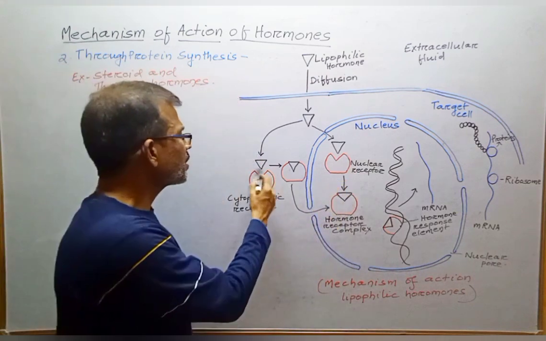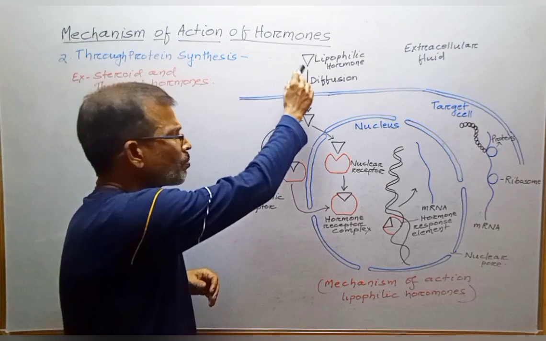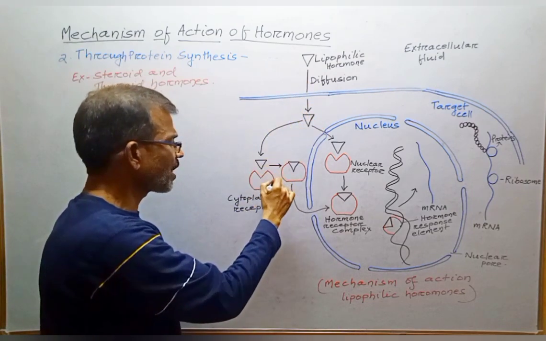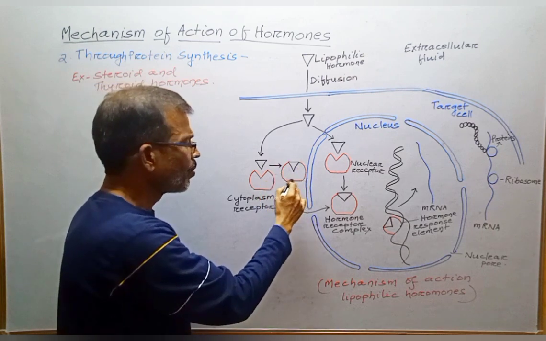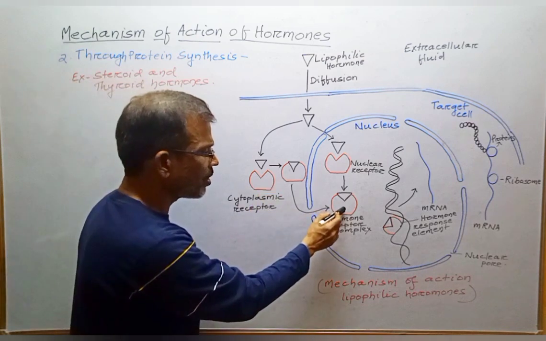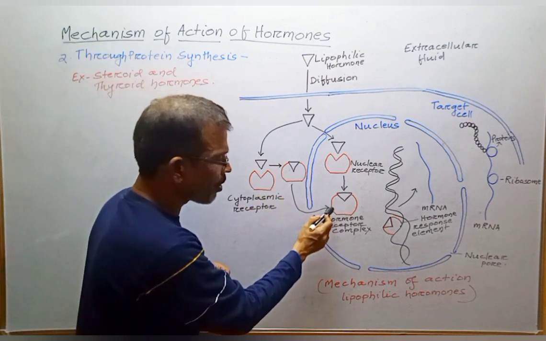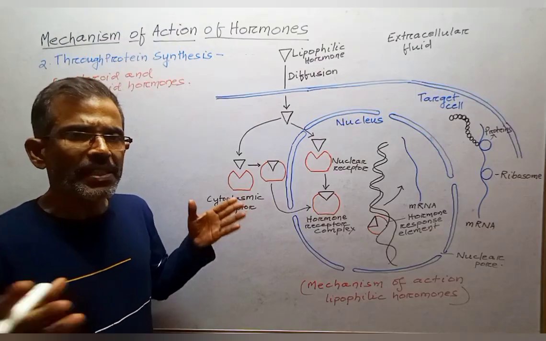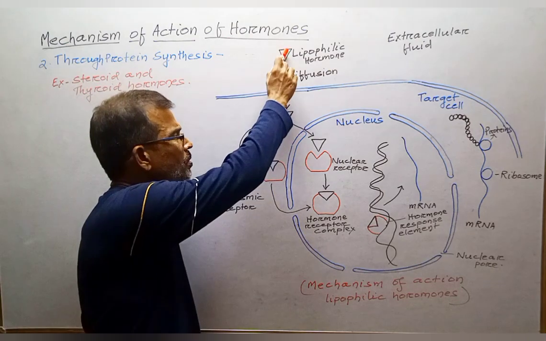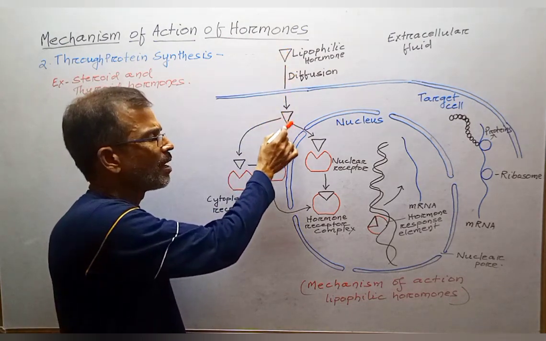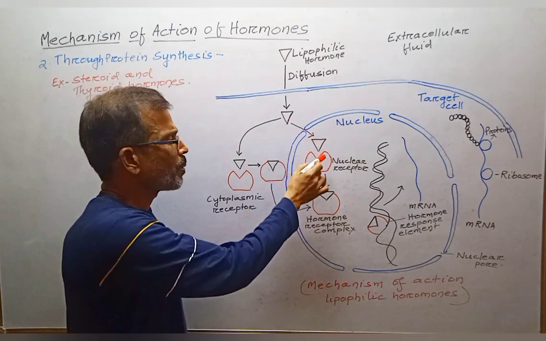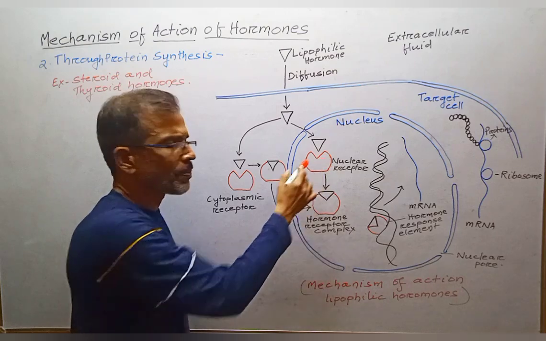If the receptor is in the cytoplasm, then the hormone, after diffusing into the cell, binds with the receptor in the cytoplasm and forms a hormone-receptor complex, which then diffuses into the nucleus through the nuclear pore complex. But if the receptor is located in the nucleus, then the hormone, after diffusing into the cell, moves into the nucleus through the nuclear pore complex and binds with the receptor.